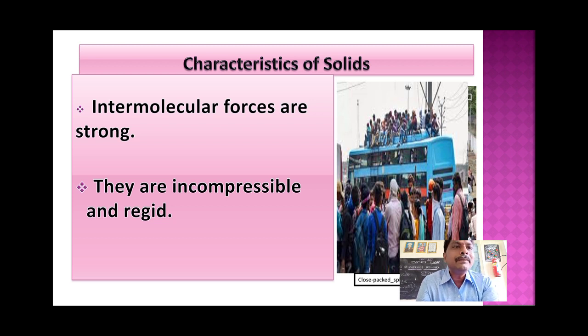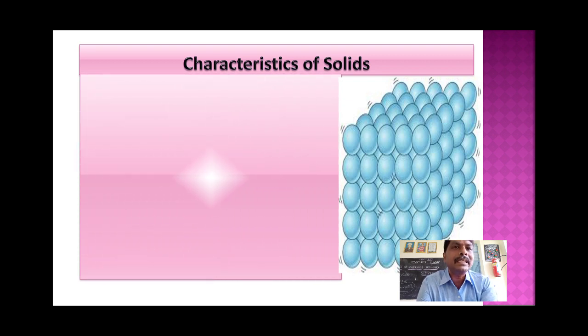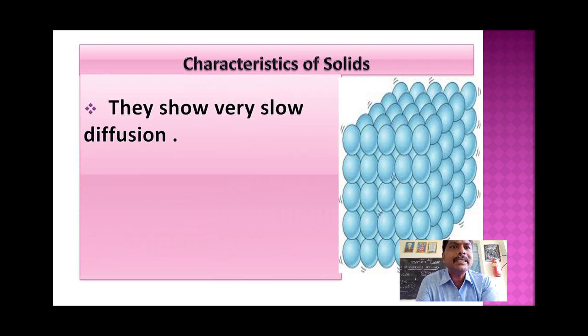Next one is diffusion. In solids the rate of diffusion is very less. They show very slow diffusion. You know, gas diffuses faster. Perfume or any gas leakage can reach from one place to another place in seconds.